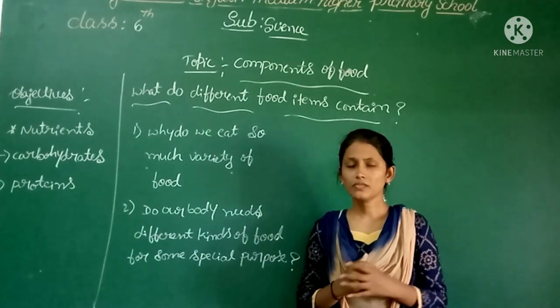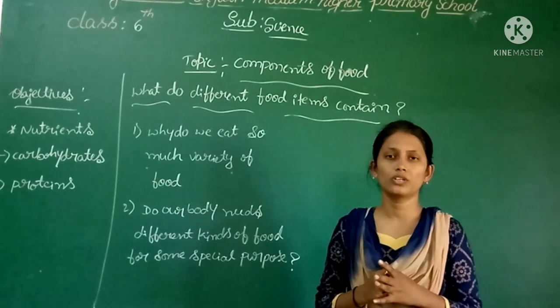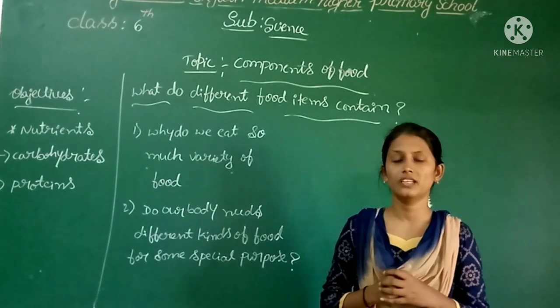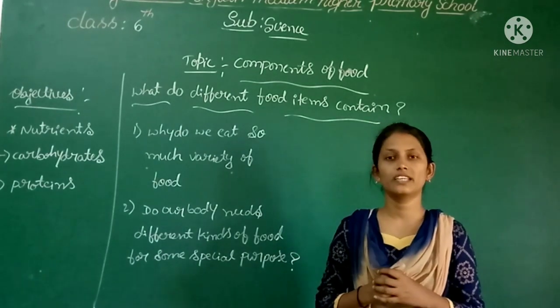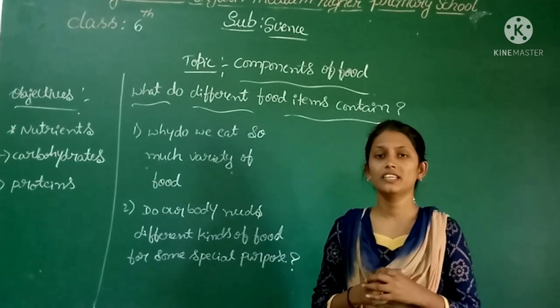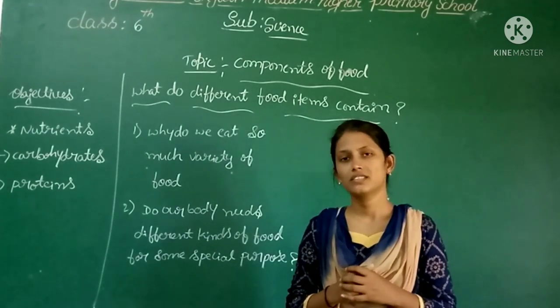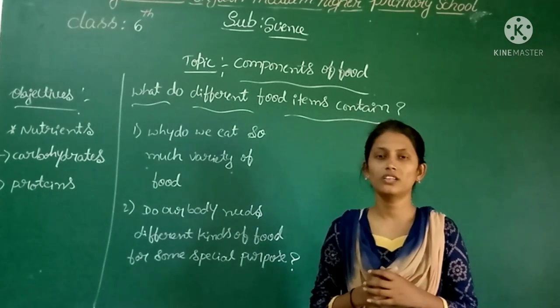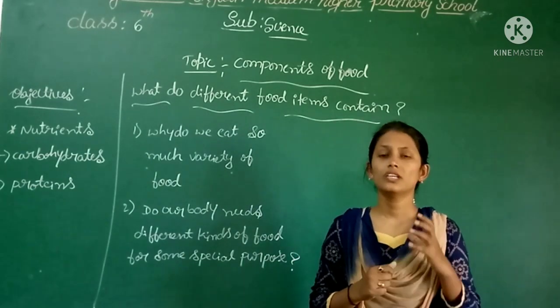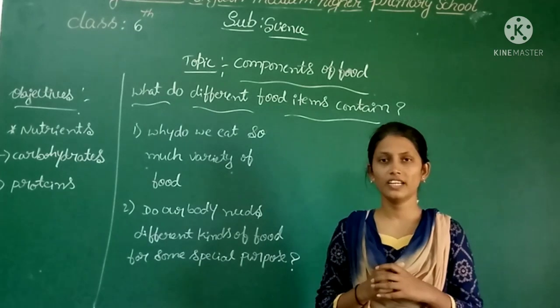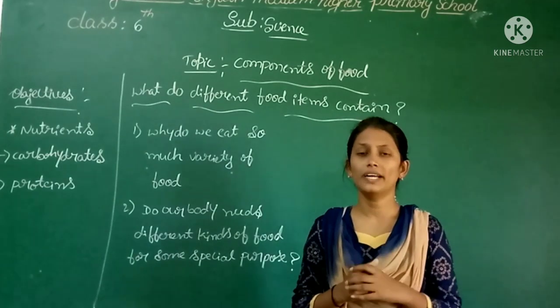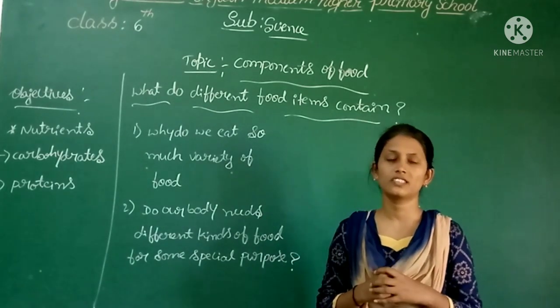Suppose you are going to a hotel, and you order a meal. What does your meal contain? Your meal contains chapati, curry, rice, sambar, pickle, salt and curd. So your meal should contain at least one food item which is rich in grains. Right?